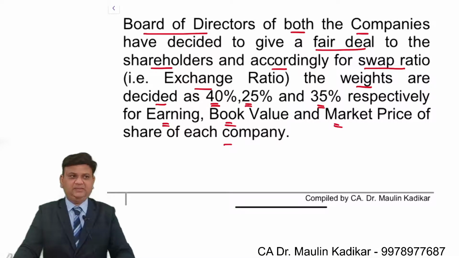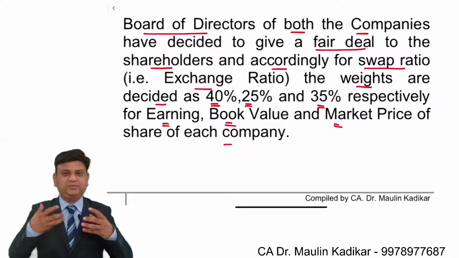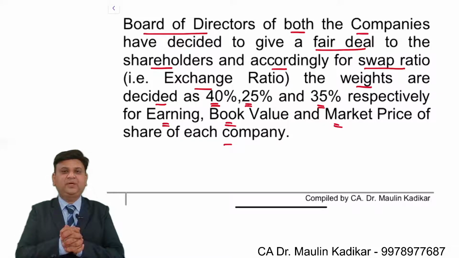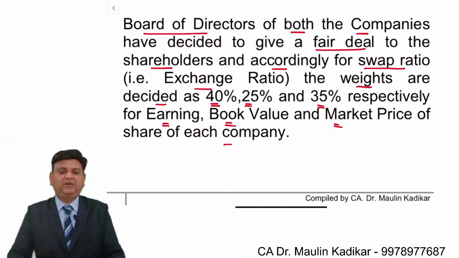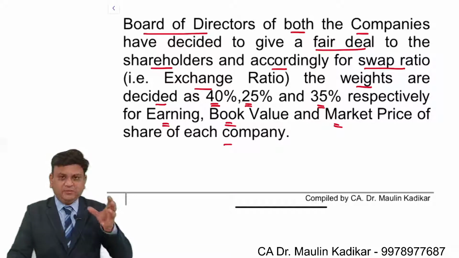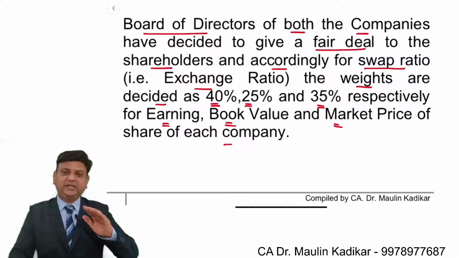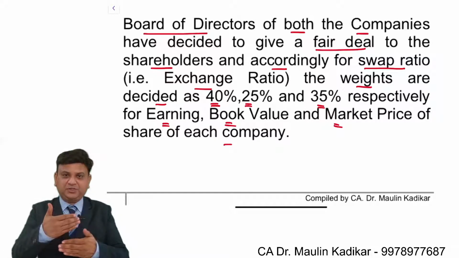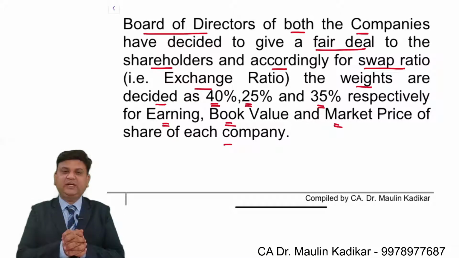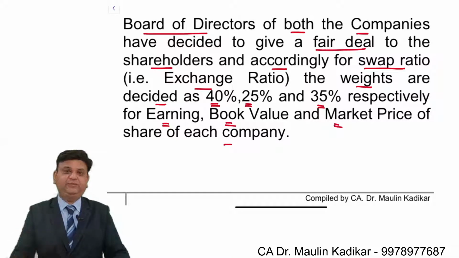We understand that, in terms of the earning per share, suppose the acquiring company is having the higher earning per share, then it would like to keep the exchange ratio based on earning per share so that the exchange ratio will be lower. On the other hand, the target company may have higher market price per share, then it would insist that the exchange ratio should be based on market price per share so that the exchange ratio will be higher. In a way, both the companies will always have a kind of negotiation in which they argue with one another to keep the exchange ratio in favor of them.